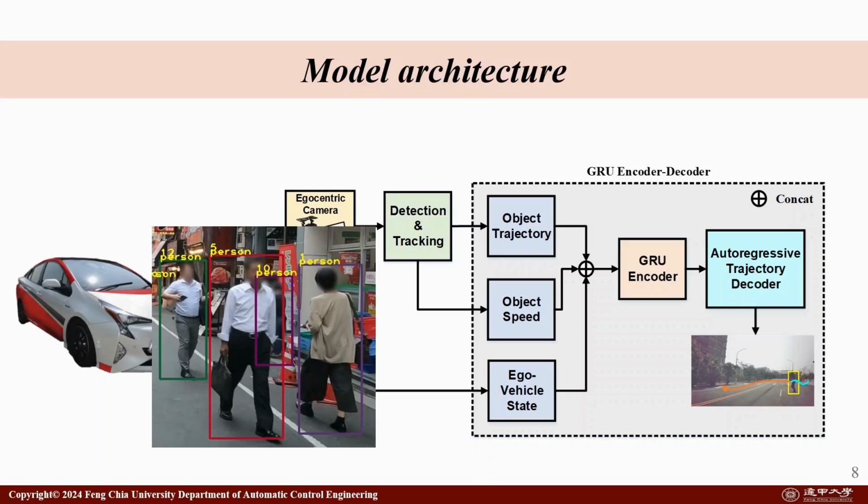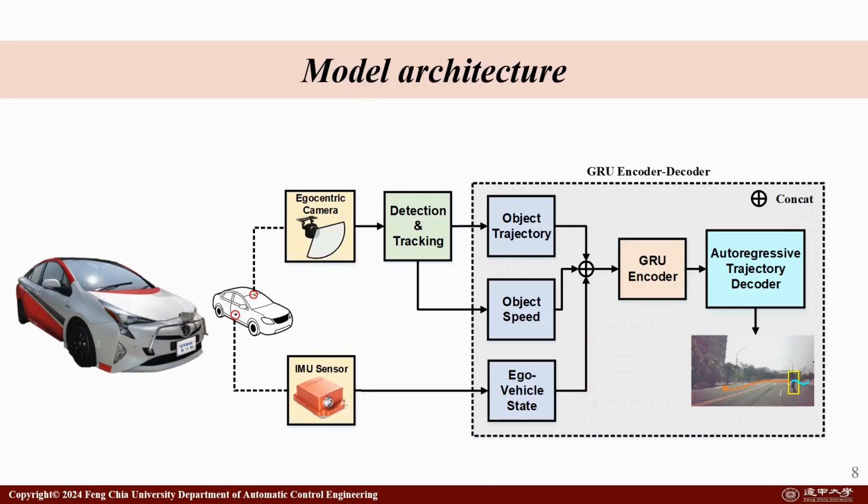And we calculate this frame minus the last frame to be our object speed. And then we combine the IMU sensor information and concatenate all the information as input to our GRU encoder to capture the temporal feature, and use the auto-regressive trajectory decoder to predict our trajectory.